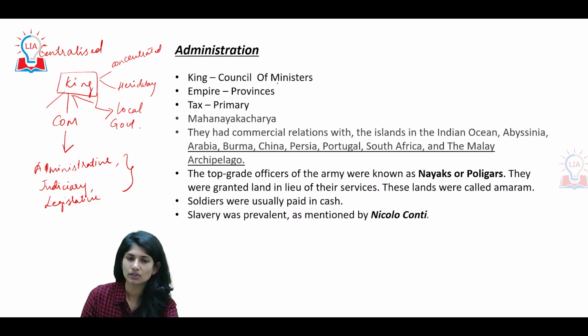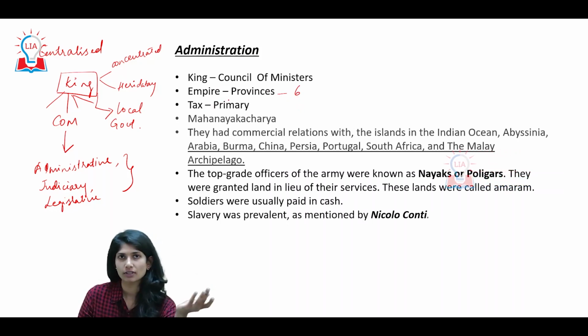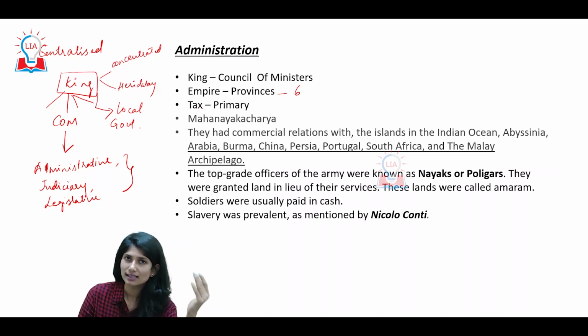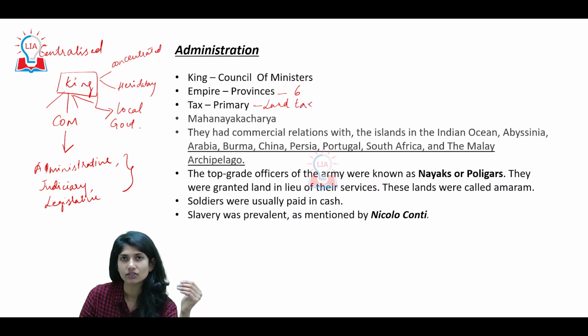See, the king was assisted by the council of ministers. The empire was divided into provinces. There were 6 provinces. Now, the collection of tax was very important because that's how the main source of income was coming into the state. This tax came primarily in the form of land tax.